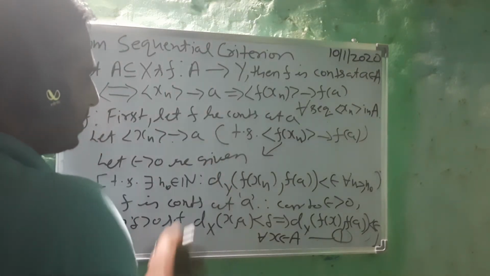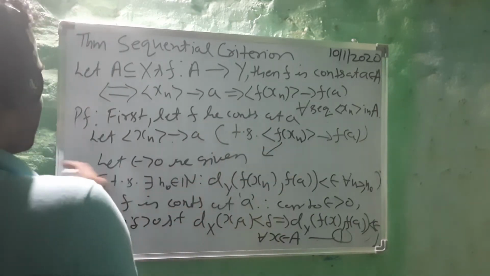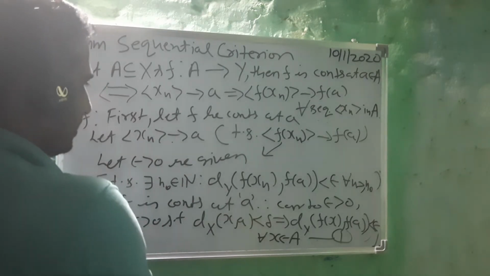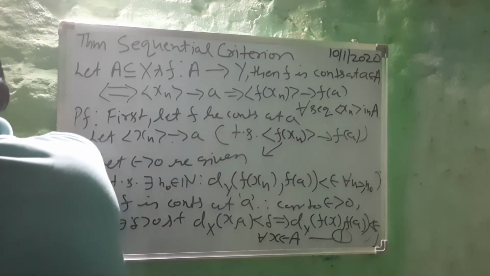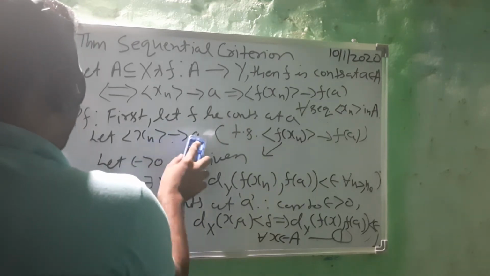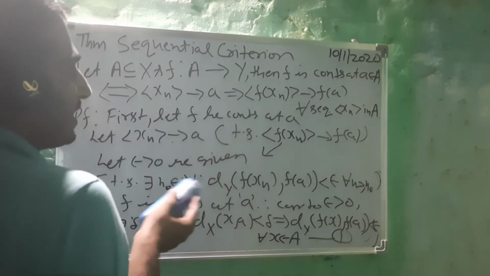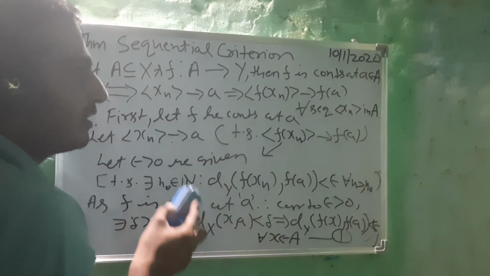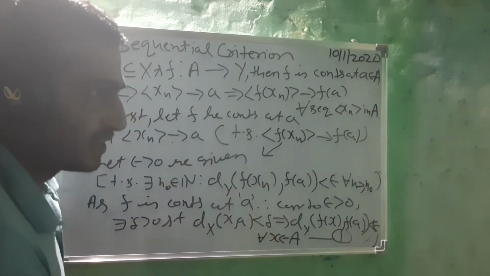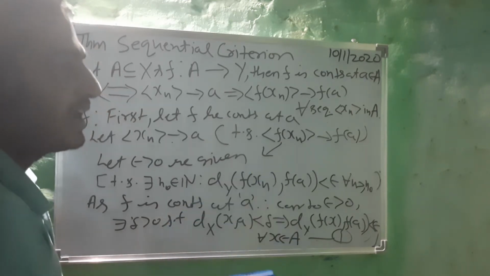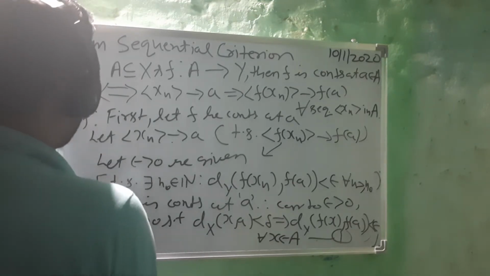Further, what all are we given on the board? There is a condition which is given but we have not used, this xn converges to a. So let's write the meaning of xn converges to a. xn is an element of X and a is an element of X. So we are going to use epsilon or delta for this. Delta we will be taking. Okay, so let's write down.